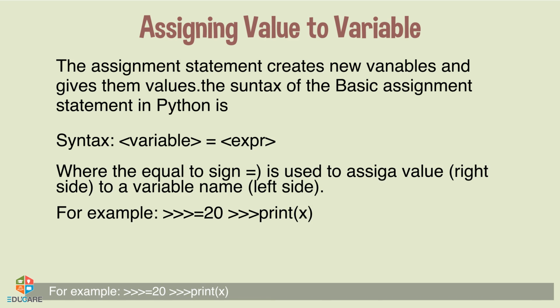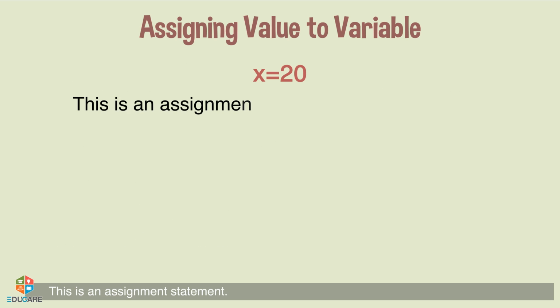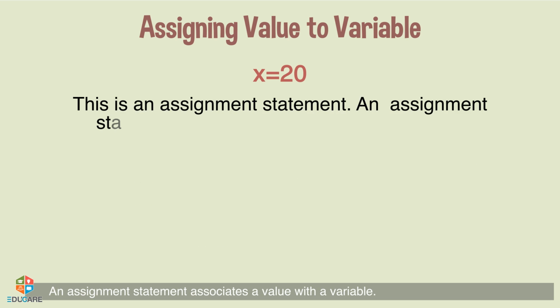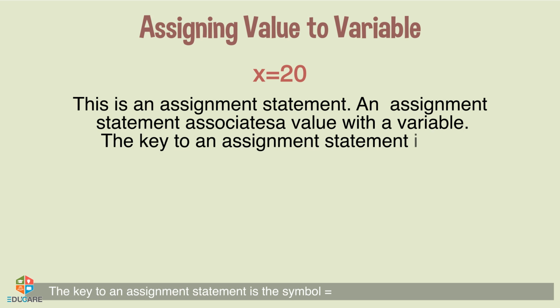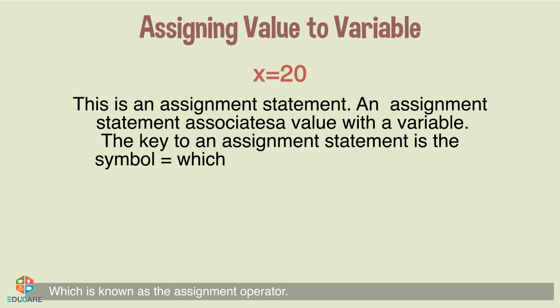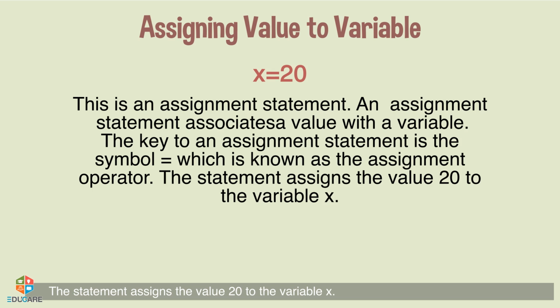Let's look at the example on the screen. It contains two statements. x = 20. This is an assignment statement. An assignment statement associates a value with a variable. The key to an assignment statement is the symbol equal to, which is known as the assignment operator. The statement assigns the value 20 to the variable x.